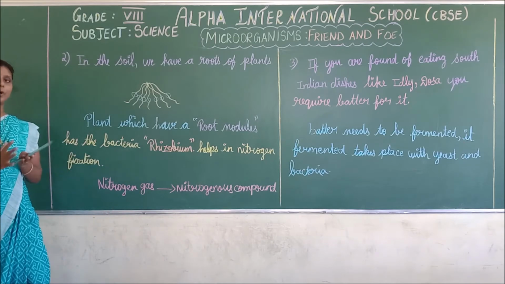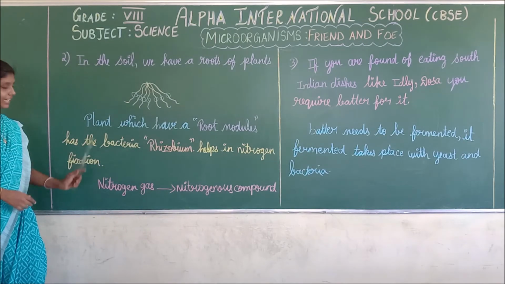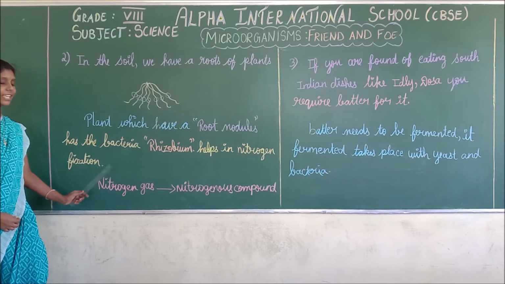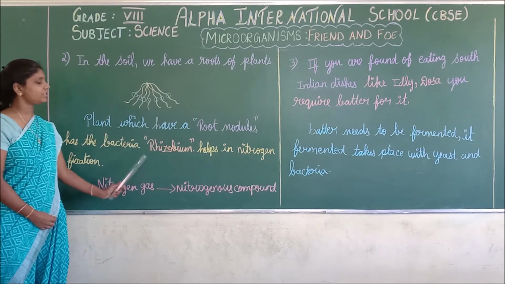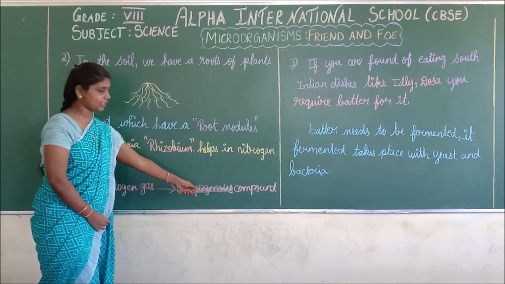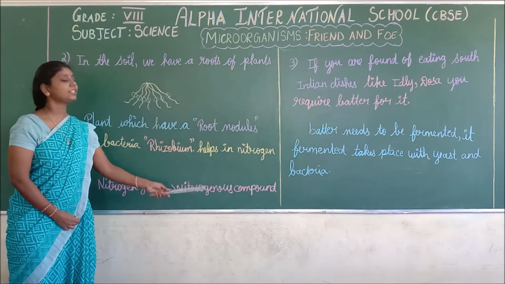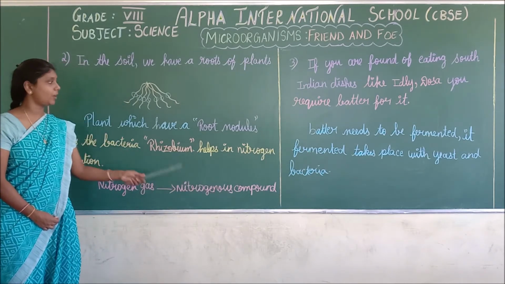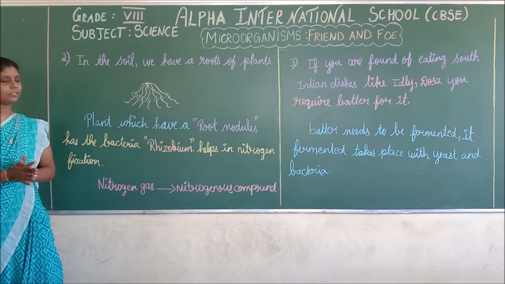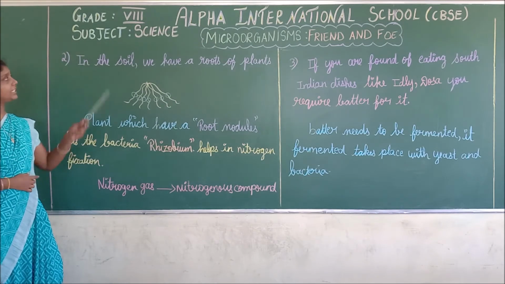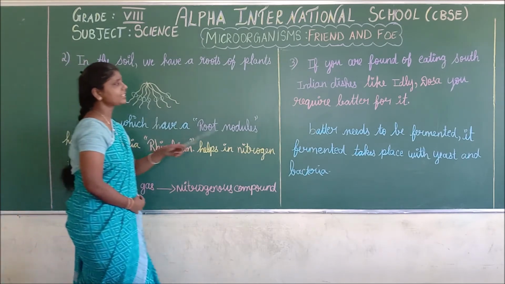Do you understand the process of nitrogen fixation? The nitrogen gas will change into a nitrogenous compound and this nitrogenous compound is helpful for plants. Do you understand what is nitrogen fixation? This is the second case. Next, third case.